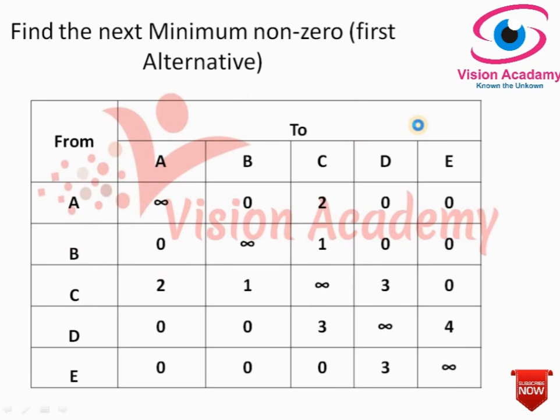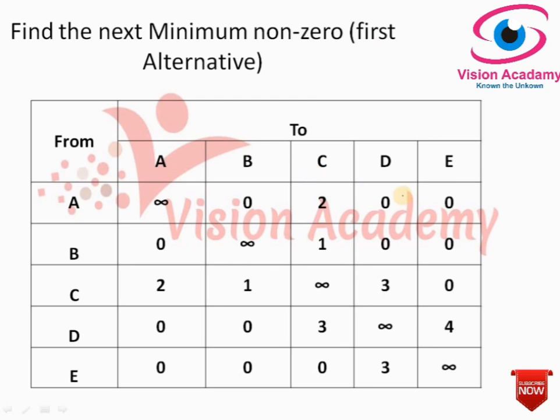what will we do? We bring the next minimum non-zero element into the solution. To give a solution we were selecting only zeros, but in this case we will bring the next minimum non-zero element, because all zeros are exhausted in the last example. So we will bring the next minimum non-zero element into the solution. Non-zero means it could be any value, but it must be the smallest element. Thus we obtain the next solution.